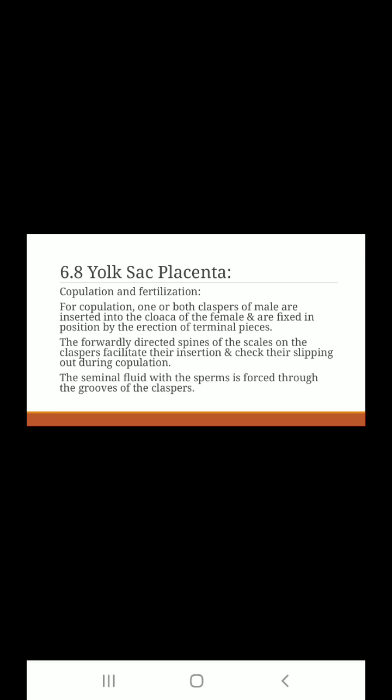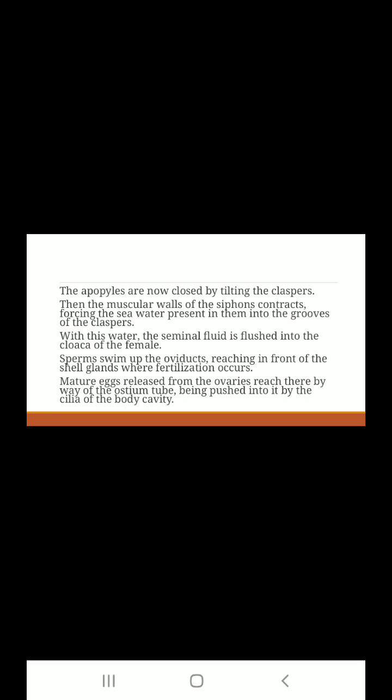For copulation, one or both claspers of the male are inserted into the cloaca of the female and are fixed in position by the erection of the terminal pieces. The forwardly directed spines of the scales on the claspers facilitate their insertion and check their slipping out during copulation. The seminal fluid with the sperms is forced through the grooves of the claspers, and the apopiles are now closed by tilting the claspers.